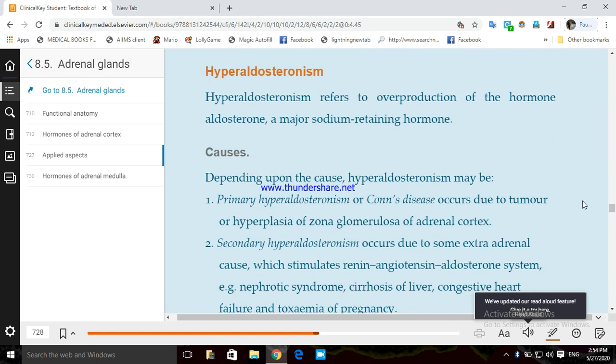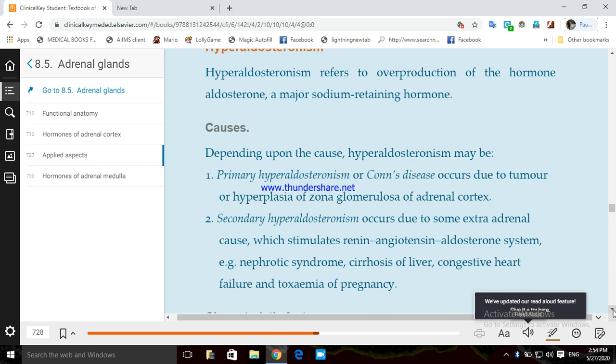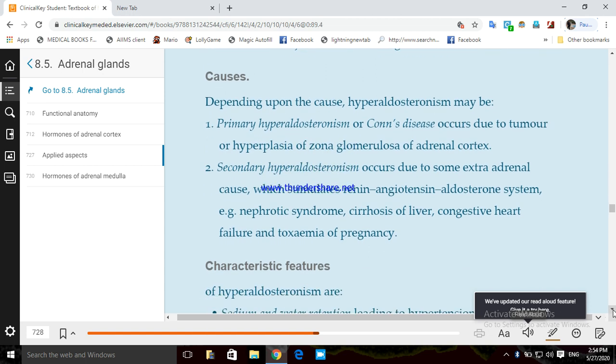Then we say hyperaldosteronism. Hyperaldosteronism refers to the overproduction of the hormone aldosterone, specifically a major sodium retaining hormone. What are the causes? Depending upon the causes, hyperaldosteronism may be primary hyperaldosteronism or Conn's disease, or secondary hyperaldosteronism due to some extra-adrenal causes. So primary hyperaldosteronism is also known as Conn's disease.